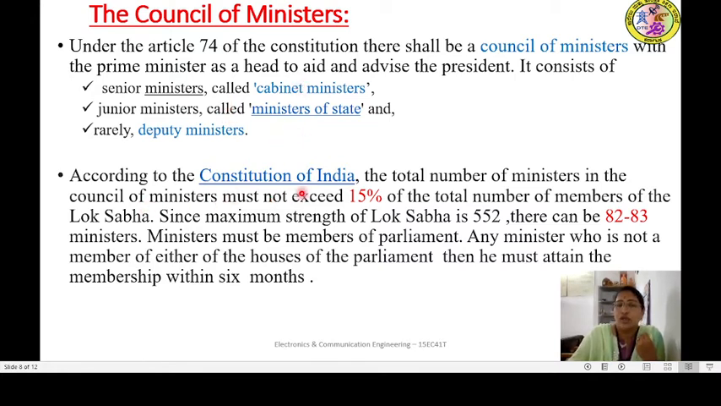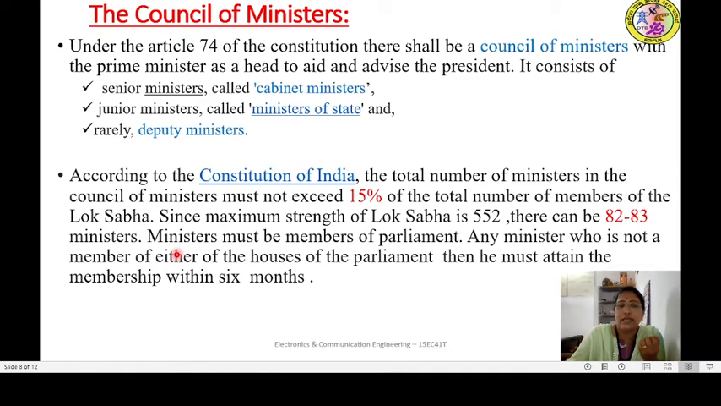According to the Constitution of India, the total number of ministers in the Council of Ministers must not exceed 15%. So for your knowledge, how many ministers should be chosen? That should not exceed 15% of the total number of members of the Lok Sabha. As we know, the maximum strength of the Lok Sabha is 552. So 15% of 552 comes to nearly 82 to 83. So there will be a total strength of 82 to 83 Council of Ministers in the Union Executive.